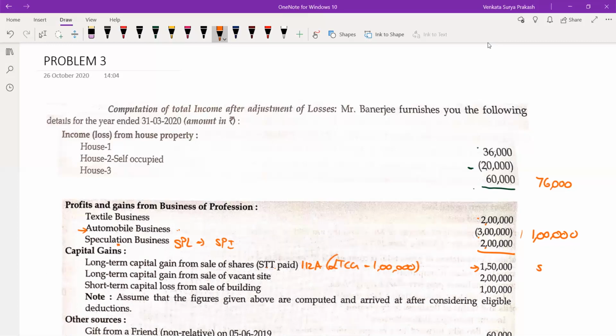So what is taxable? Only 50,000 is going to be taxable. Then long-term capital gain from sale of vacant site. You are selling a vacant site that is giving a gain. So ultimately 2 lakhs is taxable.